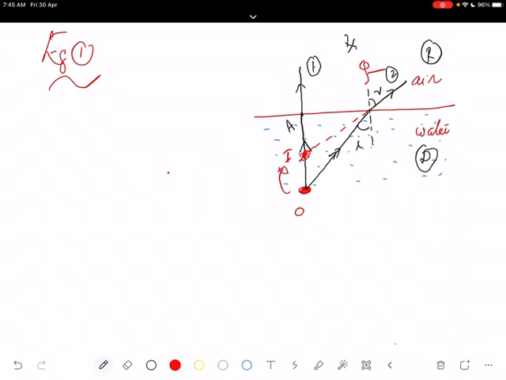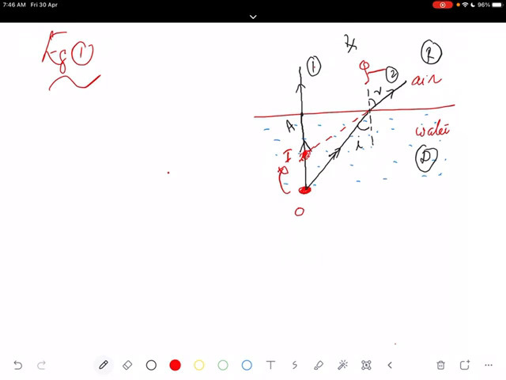So this explanation, the same case can be explained. Suppose you are using a glass slab. Last class we saw the glass slab. When a thick glass slab is placed over some printed matter, the letters appear raised when viewed through the glass slab. Why does it happen? What is the reason for this? It is again because of refraction.